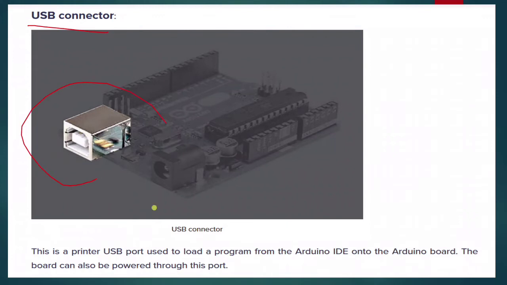First, USB connector. This is the USB connector. As we told earlier, we are connecting this to the computer. This is a printed USB port used to load a program from the Arduino IDE onto the Arduino board. The board can also be powered through this port.